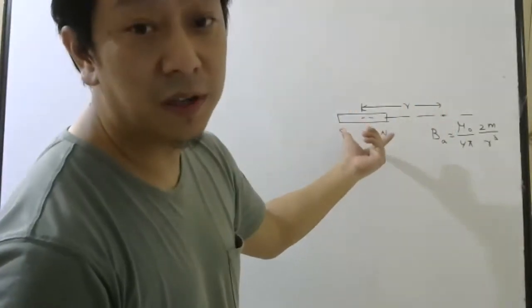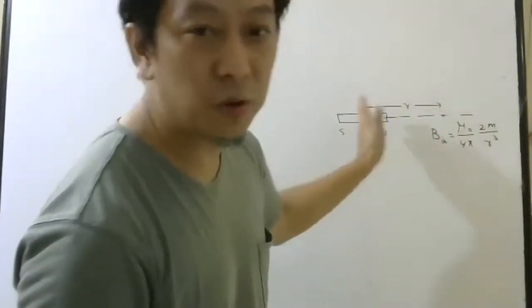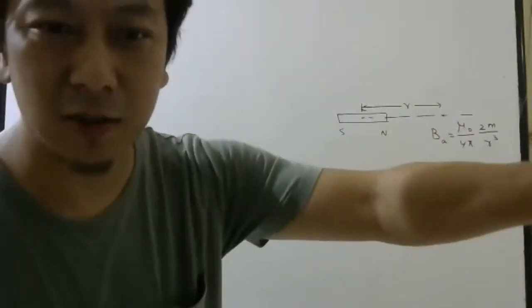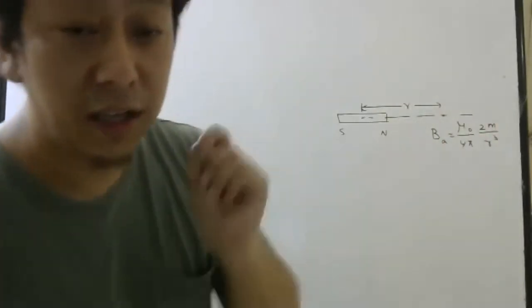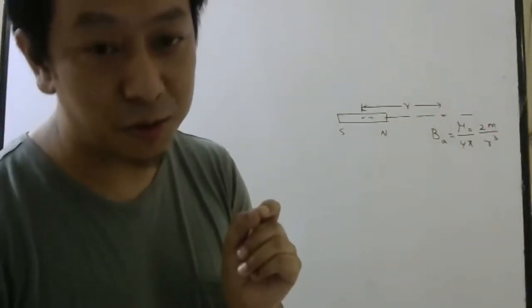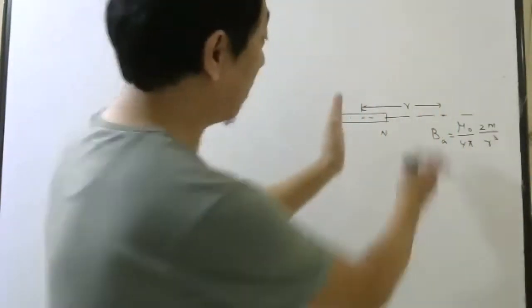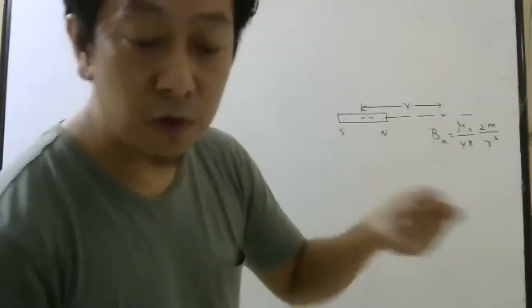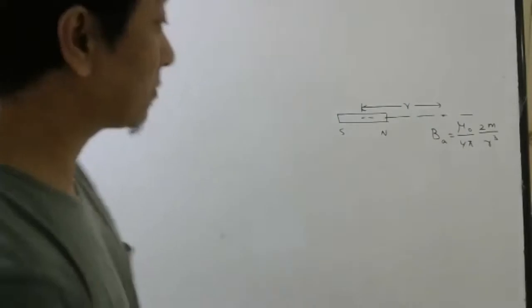Of course, when I write this formula, this r should be much greater than the length of the dipole. So if the length of the magnet is 1 centimeter and this distance is around 20 centimeter, 30 centimeter, you can consider it as large only. So you can use approximately this formula. If this distance is 10 times greater than the length, this formula will give you almost the right answer. So that's why try to remember this formula.